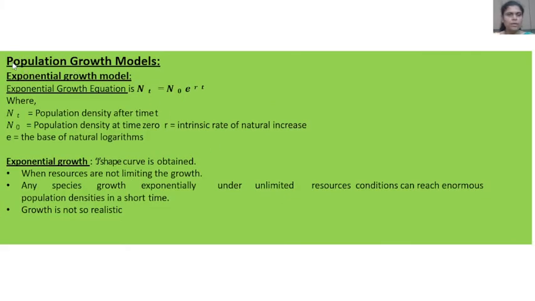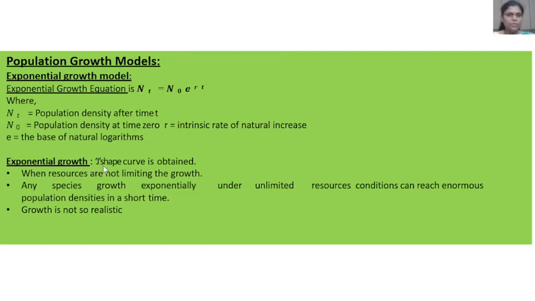Now let us see the population growth models. There are two growth models as we know: the exponential growth model and the logistic growth model. We see here the exponential growth. There are some characteristic features of this growth model.